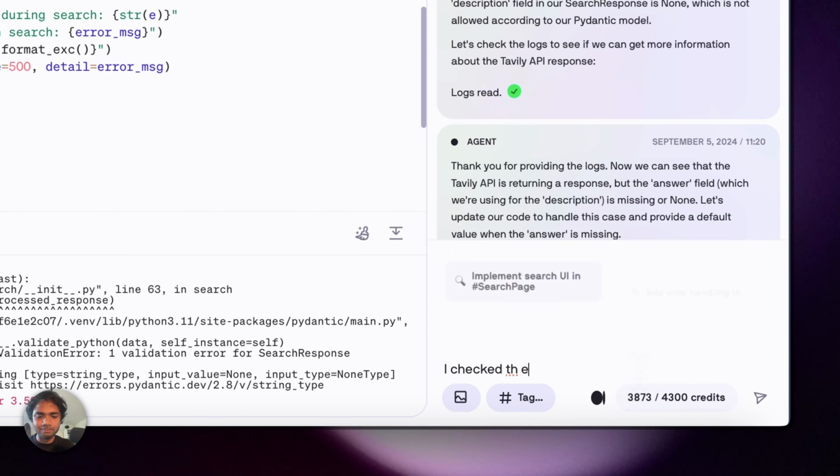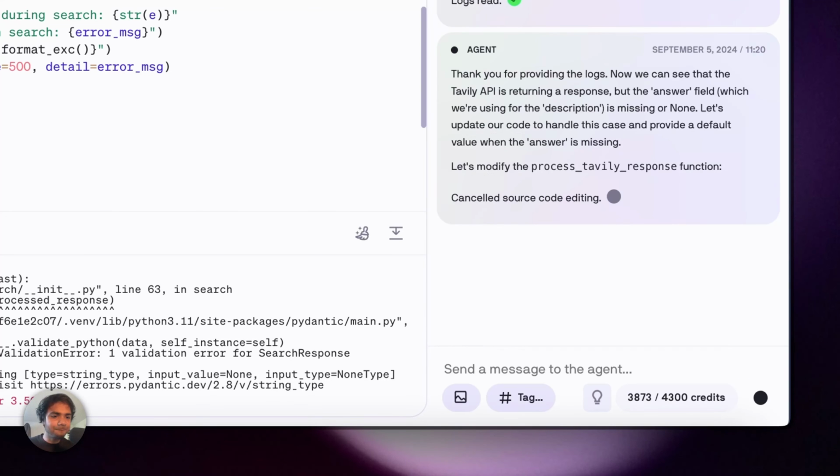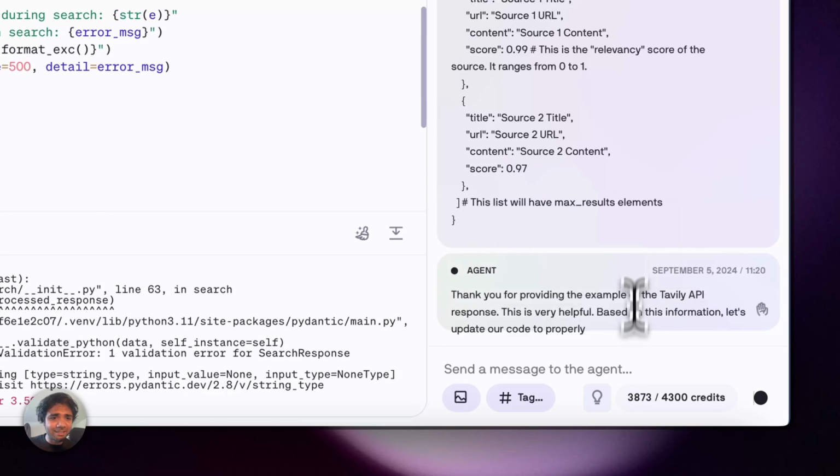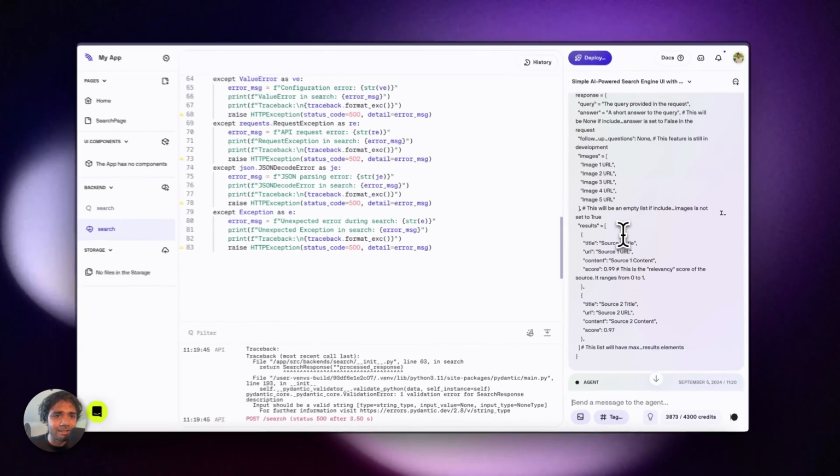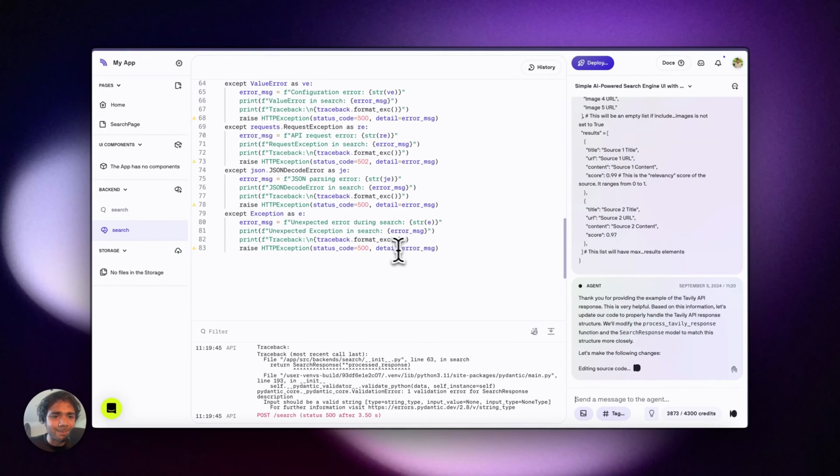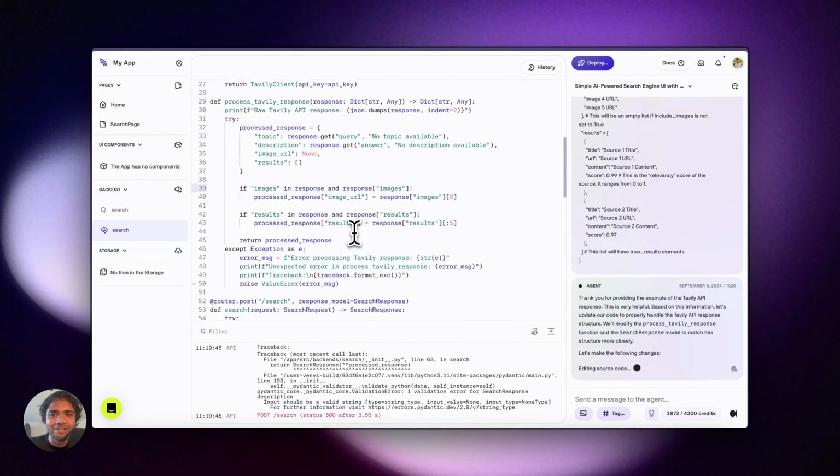I check and I pass it to Databutton, like the title and everything and the content. This should typically look like this. So maybe that would help Databutton to process the response.